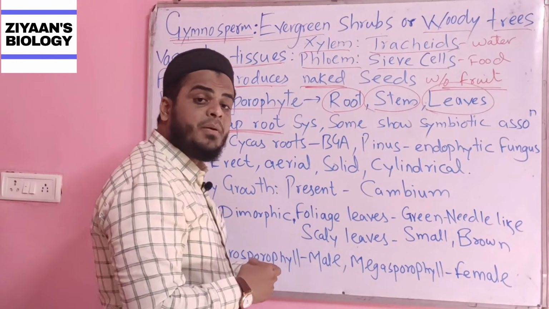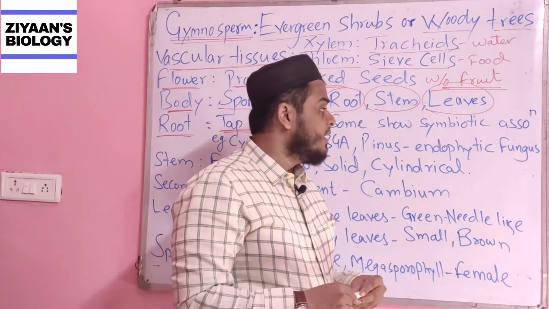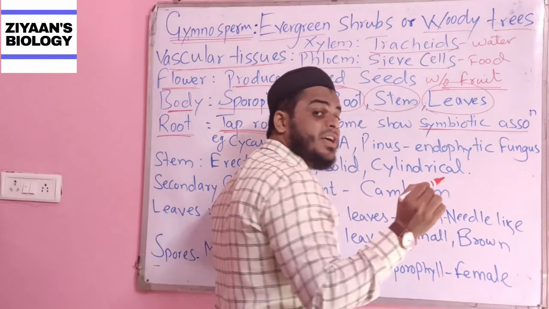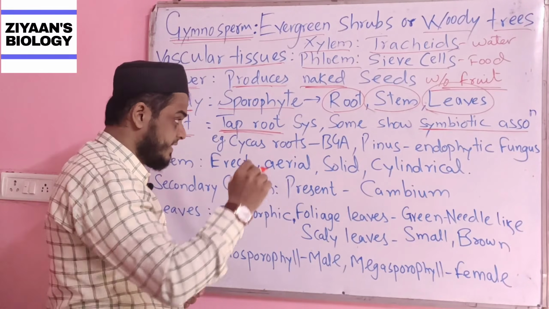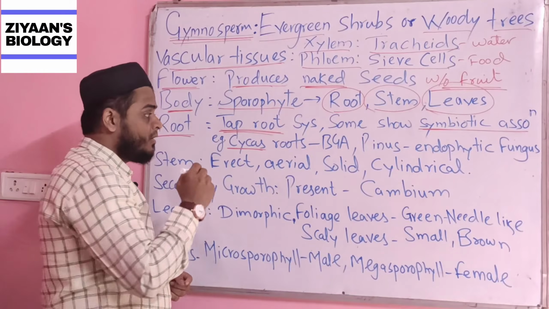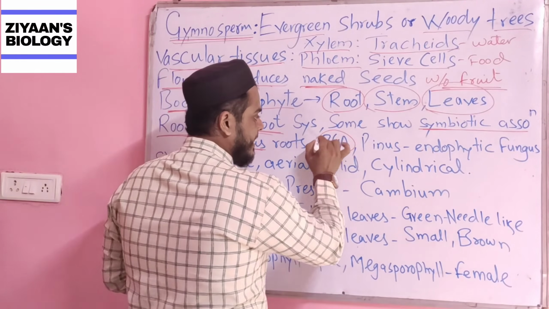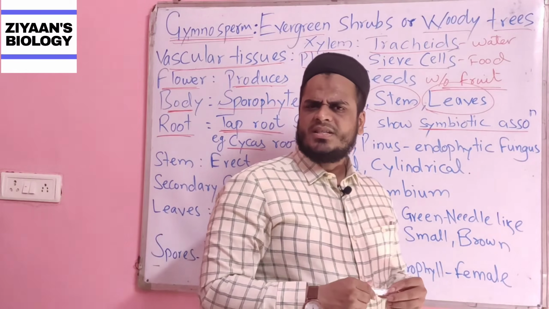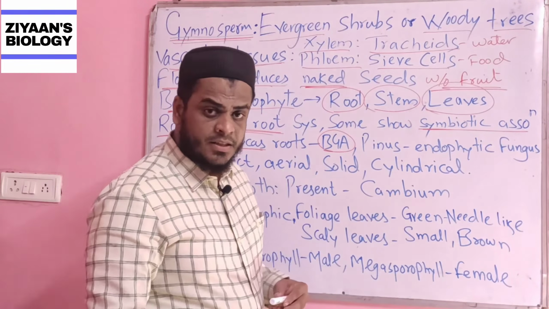Some of the members of the Gymnosperm show symbiotic association, which means their roots show symbiotic association. For example, the cycas plant. The roots of the cycas show symbiotic association with the blue-green algae. Now what does this symbiotic association mean?